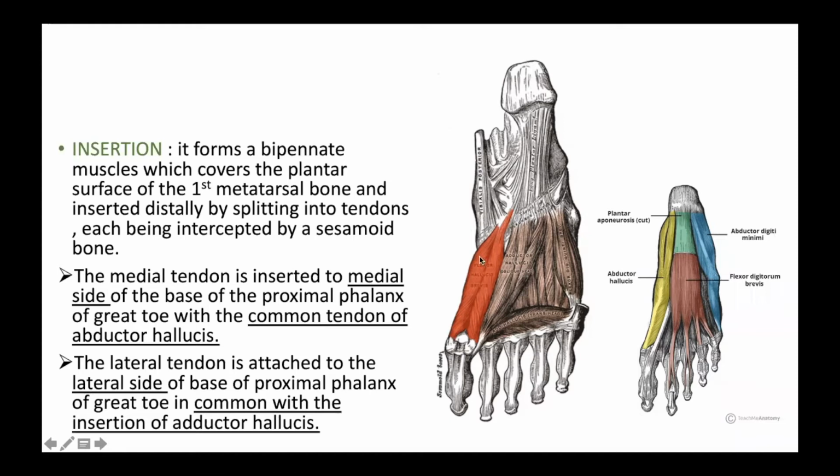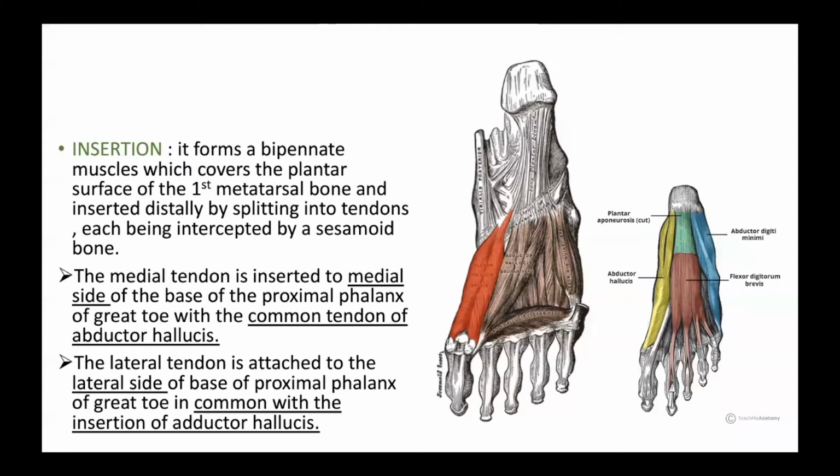Coming to the lateral tendon. Now this is the lateral band, the lateral tendon of flexor hallucis brevis. This tendon is attached to the lateral side of the base of the proximal phalanx of the greater toe, in common with the insertion of adductor hallucis. Now, can you see this muscle? This is the adductor hallucis. This is also one of the muscles of the third layer, adductor hallucis. Is it clear, everybody?